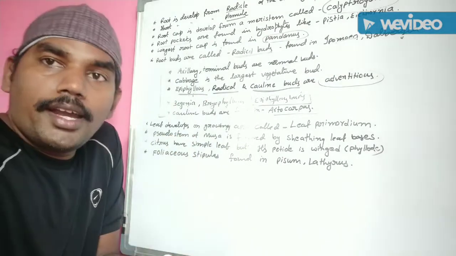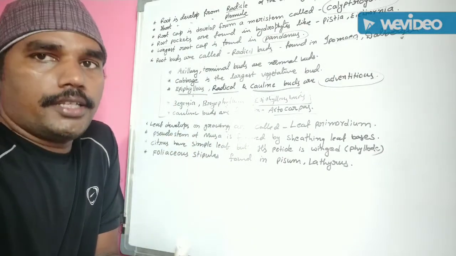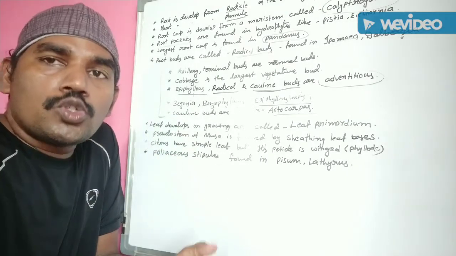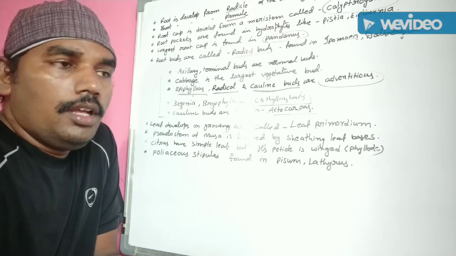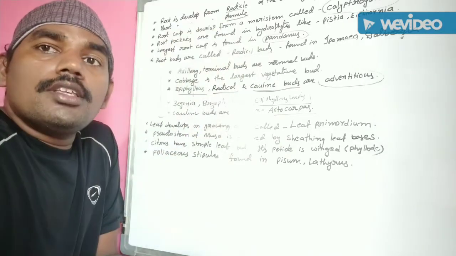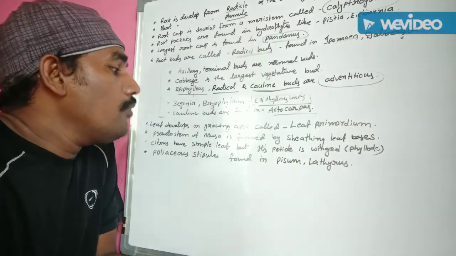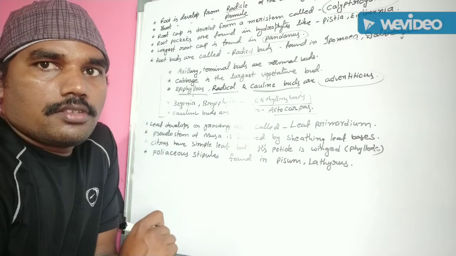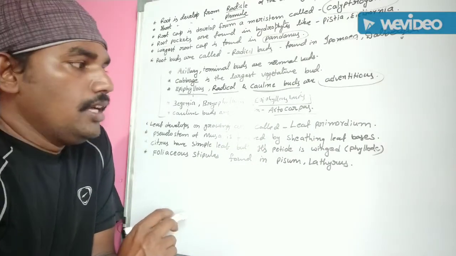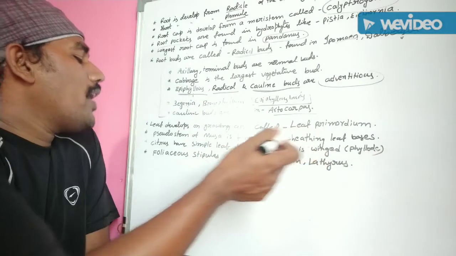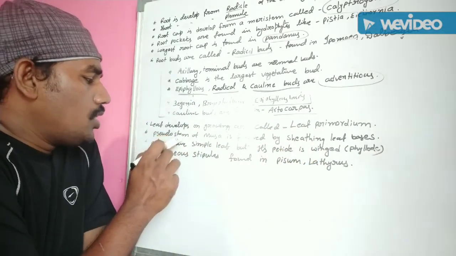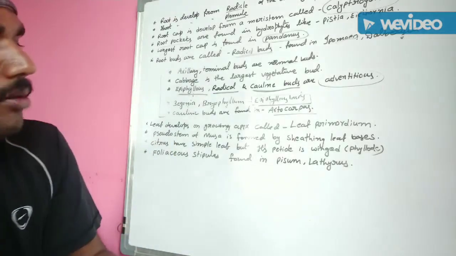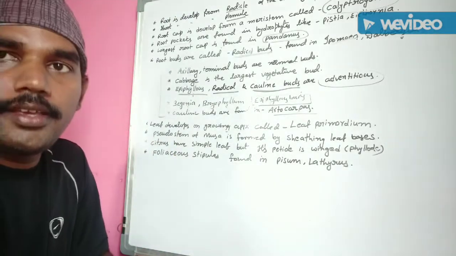Pseudostem of Musa paradisiaca, banana. The actual stem is underground, and also a tuber. But the aerial stem is not the actual stem. It is mainly formed by the sheathing leaf bases. The sheathing leaf bases are wound together to form a stem. It is known as pseudostem. The pseudostem of Musa is formed by the sheathing leaf bases.